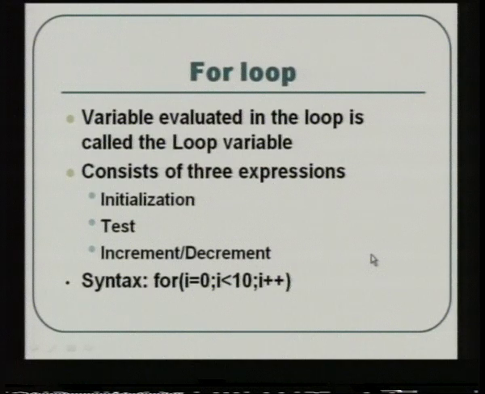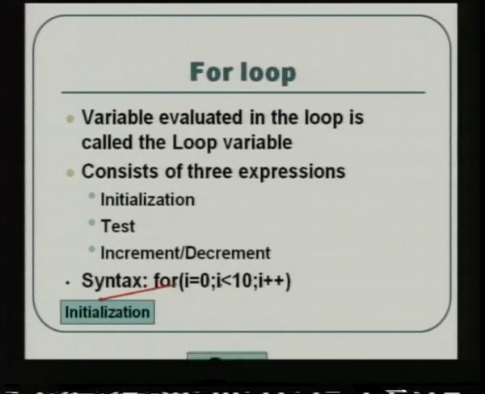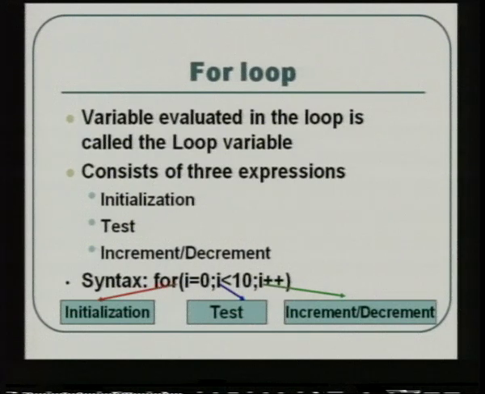And finally, you have the for loop. Here the variable that is evaluated in the loop is called a loop variable. It consists of three expressions or three parts: initialization, test, and incrementing or decrementing. This is the syntax for the for loop. Here I is the loop variable, I equal to 0 is the initialization part, I less than or equal to 10 is the condition part or the test part, and I plus plus is the action to be taken based on the condition.